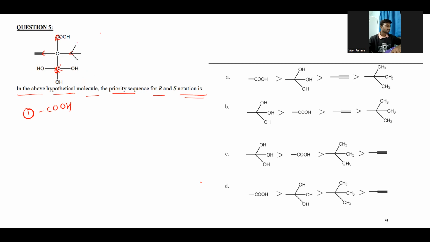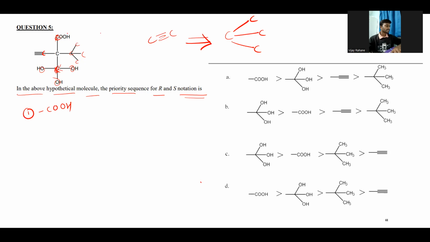So which is the next atom? This one has O, O, and O. The triple bond C is treated as C, C, and C; in this fashion we consider that this carbon has three carbon atoms attached. And this one has C double bond O and OH.